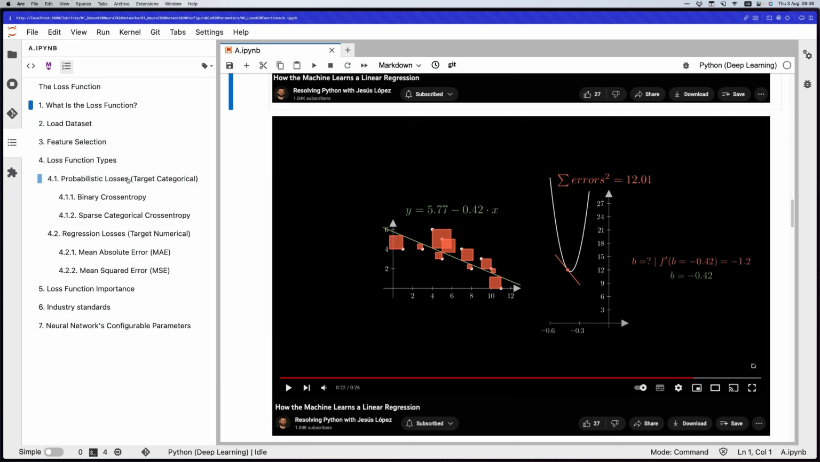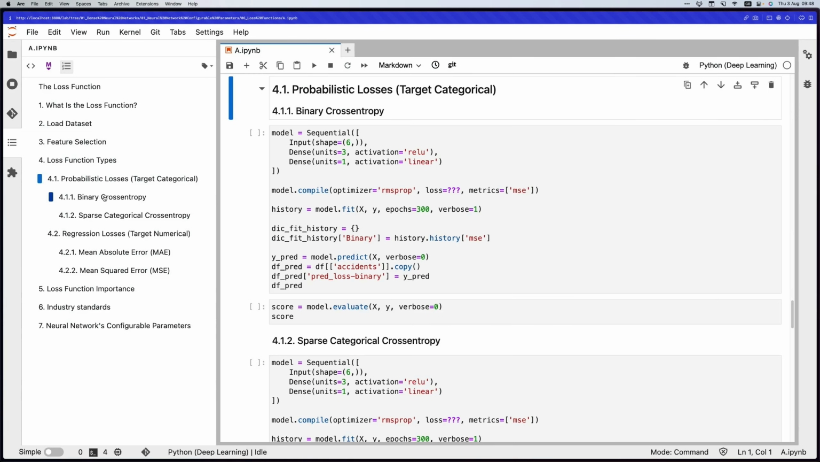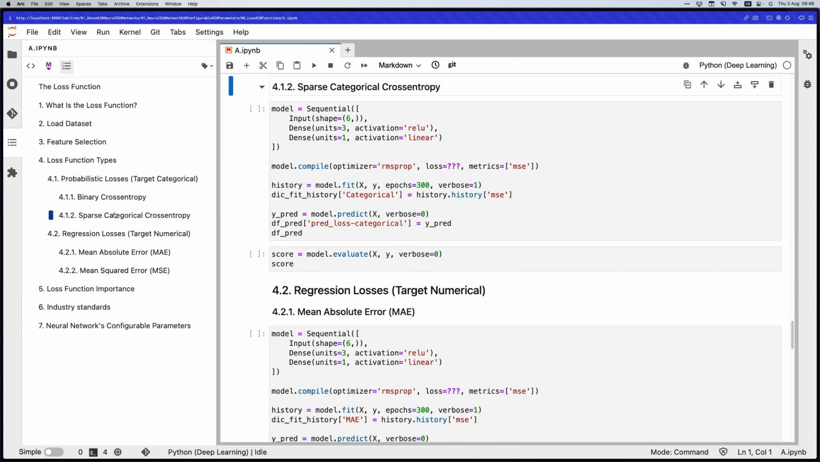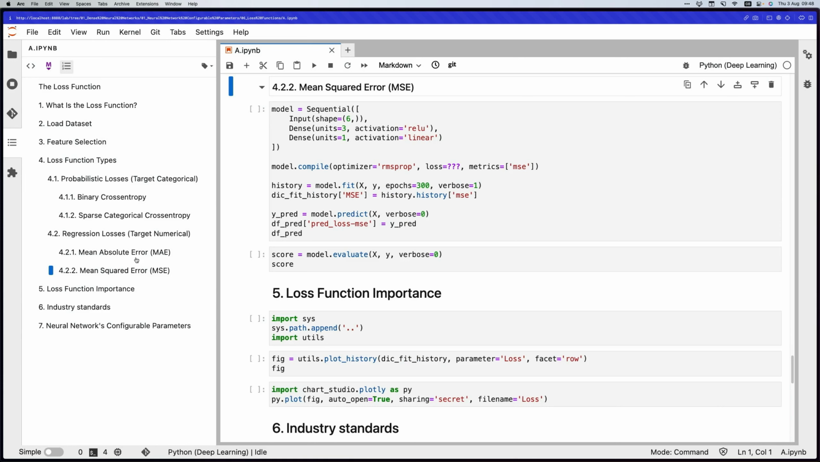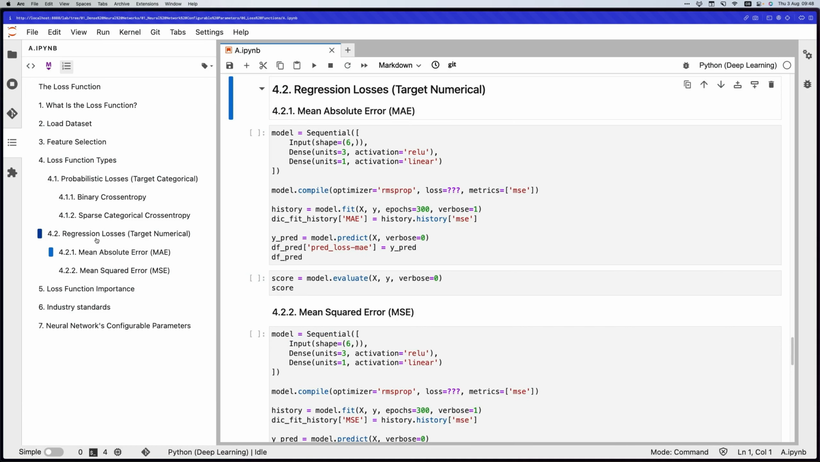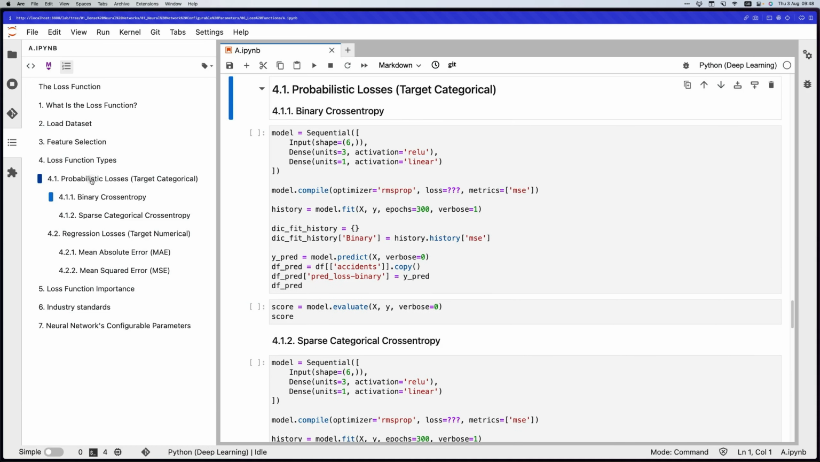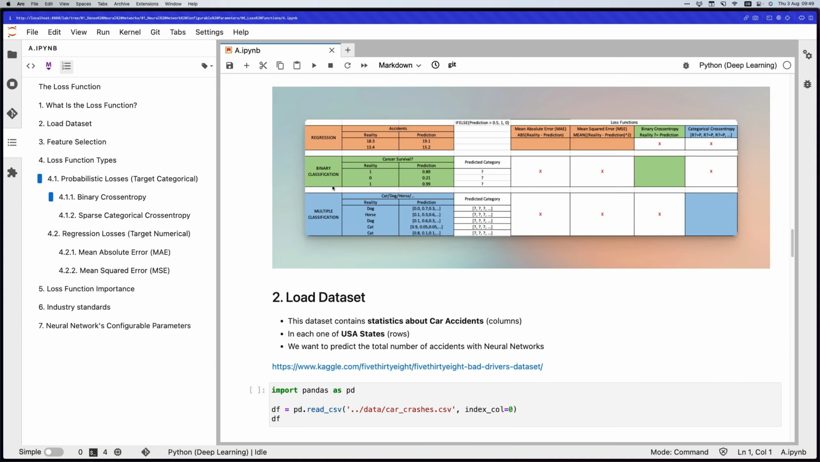There are many loss functions, such as binary cross-entropy, sparse categorical cross-entropy, mean absolute error, and the mean squared error, which, depending on the problem that you're working with, if it's regression or if it's a probabilistic loss because you are predicting categories of a variable. In the following tutorial, I will show you how to compute different loss functions to the same dataset and see why some of them work and why others don't.